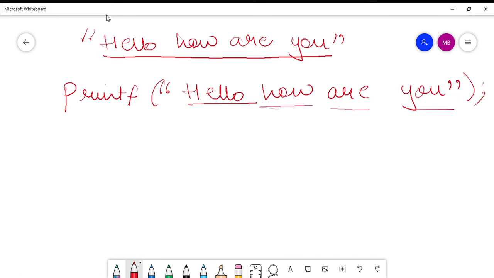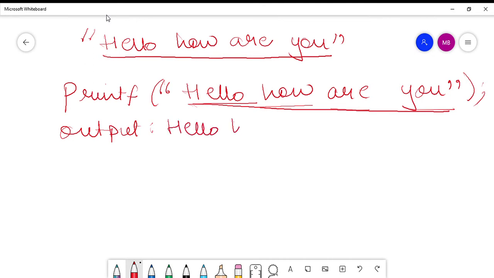So in that case, what will the output be? The output will be this string printed as it is, hello, how are you? Now if I want this string to be printed with the double quotation marks, how will I get it printed?